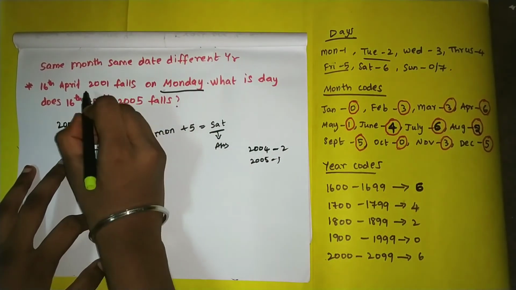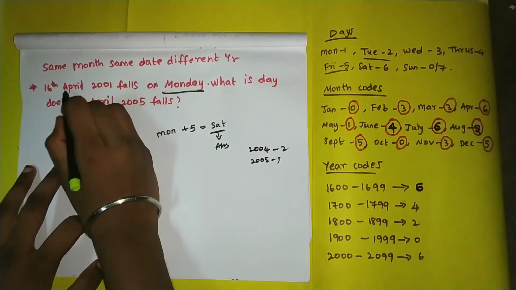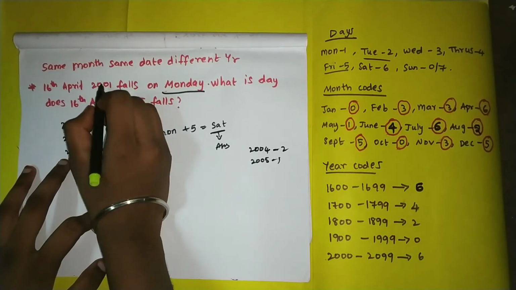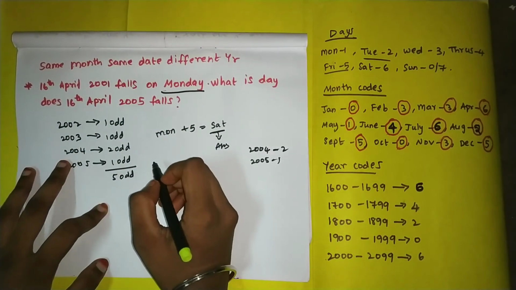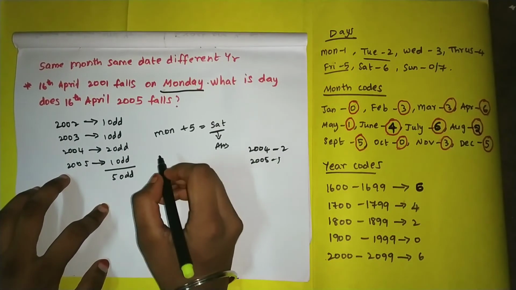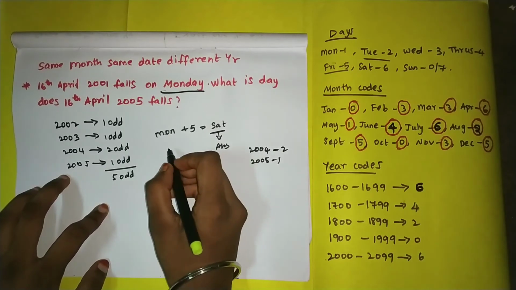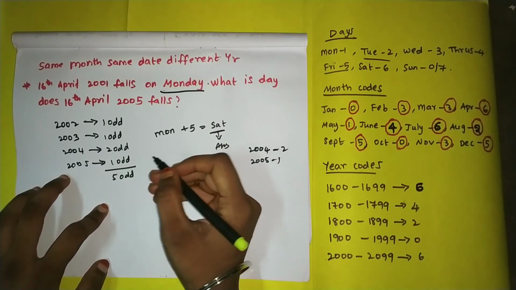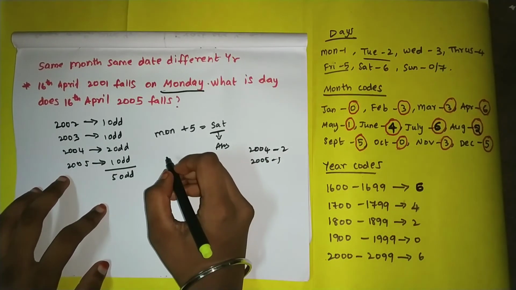But in this case, since 2001 is an ordinary year and it is the month of April, we have to start counting from 2002. Listen carefully, if the given date falls in January or February of a leap year, then we start counting from that given year. And for the others, we have to start counting from the year after the given year in the question. So this is the concept here.